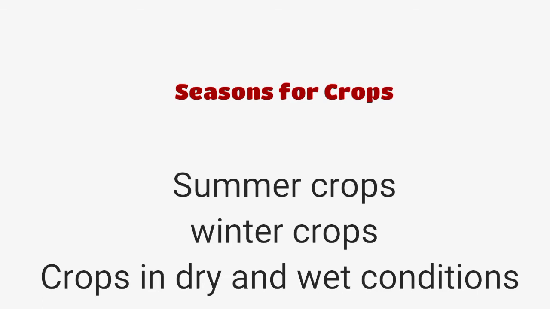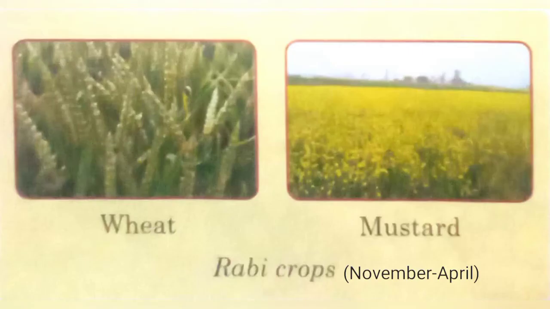They choose seasons and soils to grow different crops. We are going to discuss the different seasons. Crops can grow in summer season, winter season crops are different, and crops in dry and wet conditions are really different. So we will discuss one by one what crops are grown in summer season, in winter, and in dry and wet conditions, and what are the months in which they are grown and what are the conditions required for them.